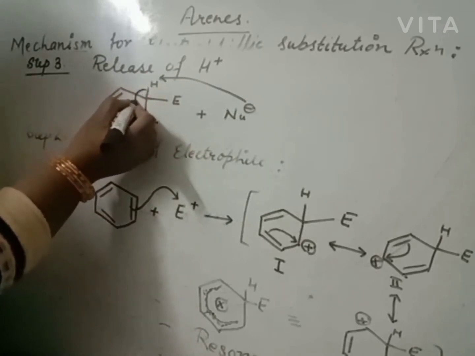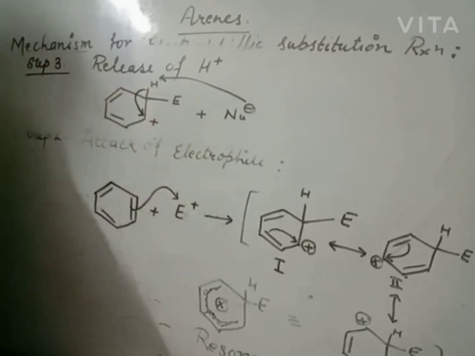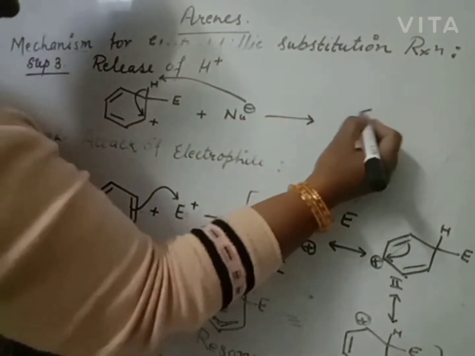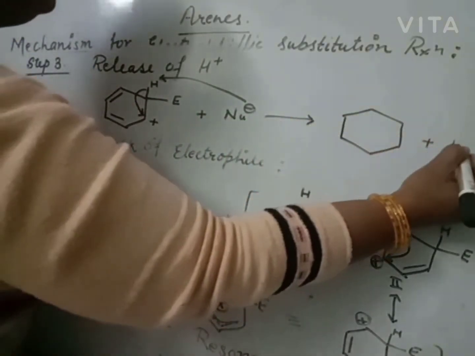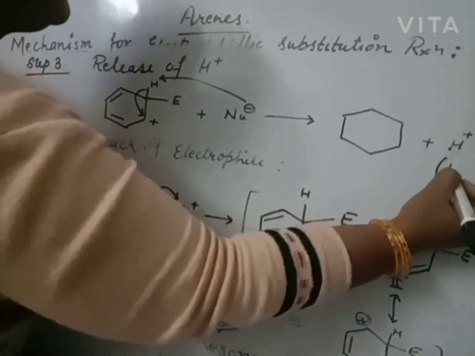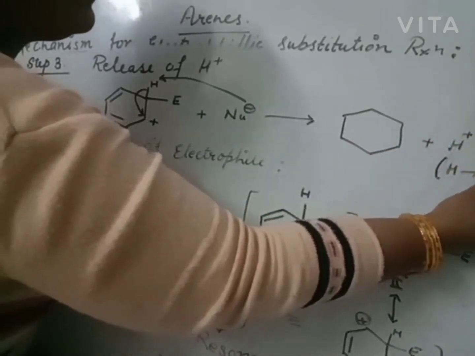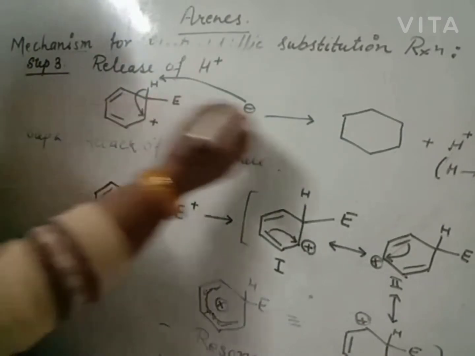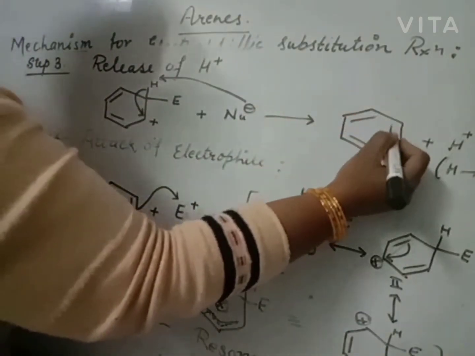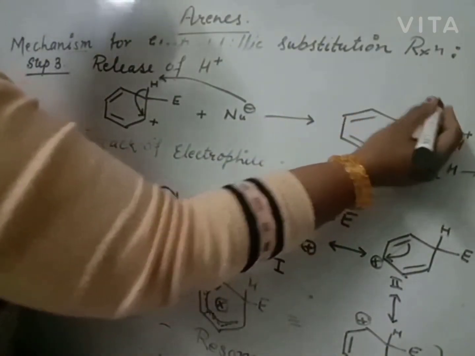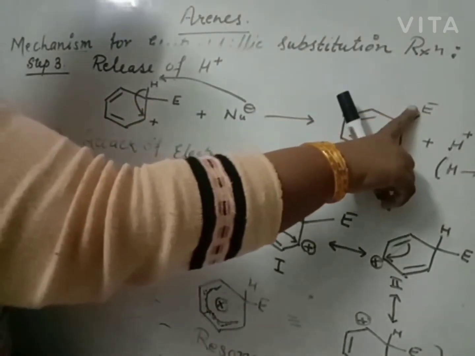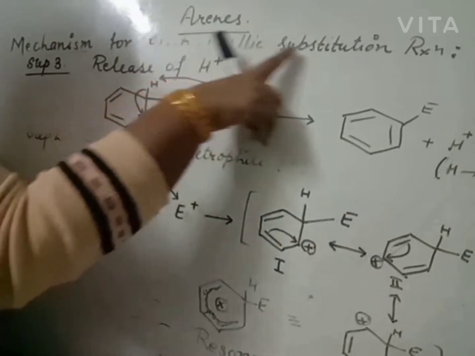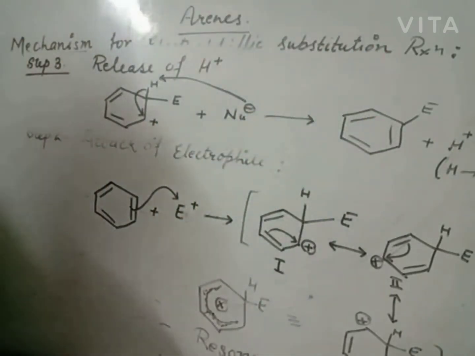This hydrogen leaves its electron towards the positively charged carbon, and hydrogen is replaced with electrophile. Hydrogen is released in the form of H positive, as this one. Clear? And we have electrophile in place of hydrogen. This is a substitution reaction. Electrophile substitutes the hydrogen, so it is electrophilic substitution reaction. This is the mechanism.